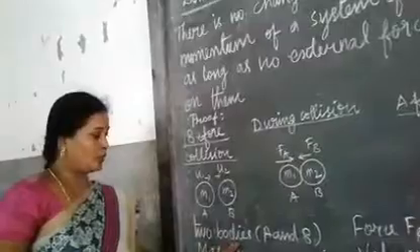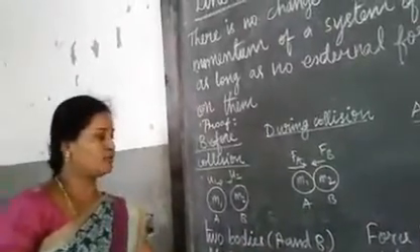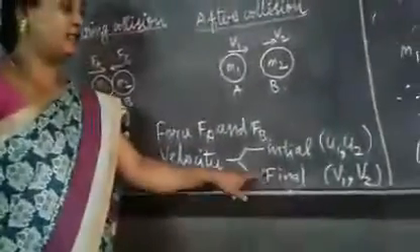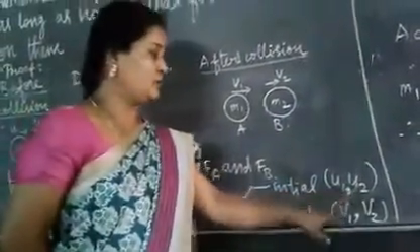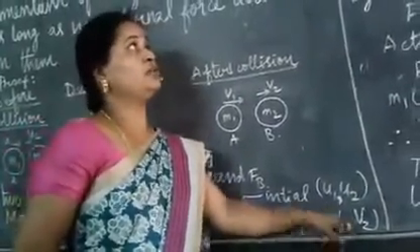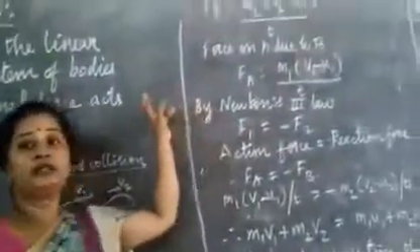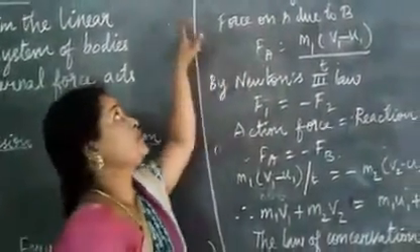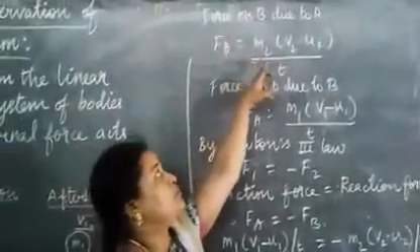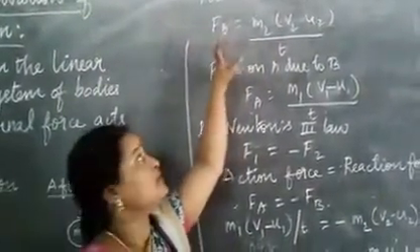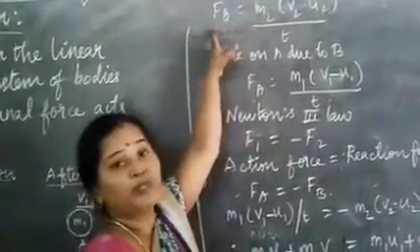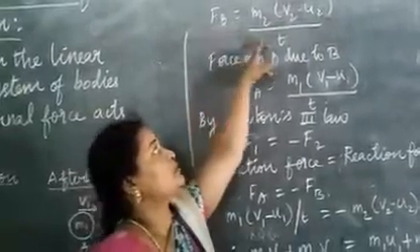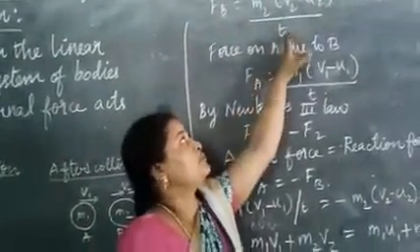Next, two bodies A and B with masses m1 and m2, and forces F(A) and F(B). The initial velocities are u1 and u2, and the final velocities are v1 and v2. Next, according to Newton's third law, every action has an equal and opposite reaction. So the force on B due to A: F(B) is equal to m2 into (v2 minus u2) divided by t.